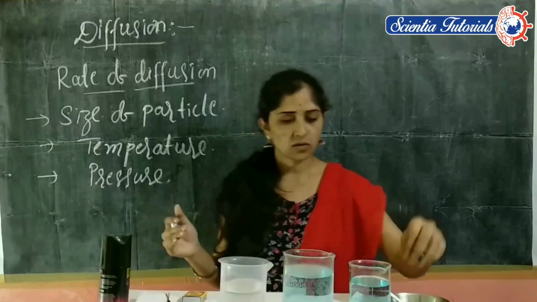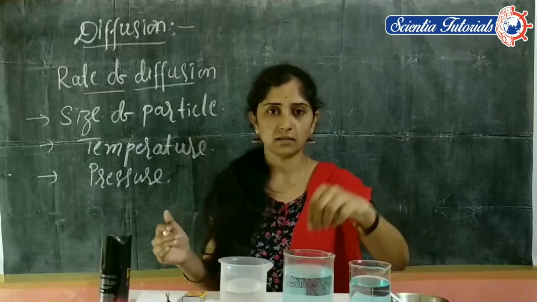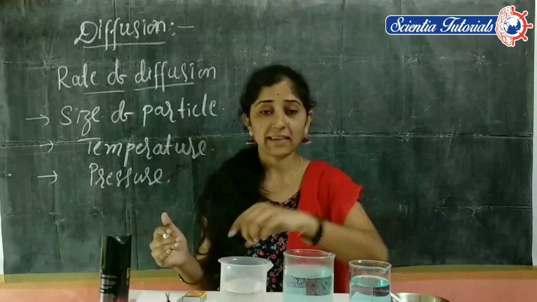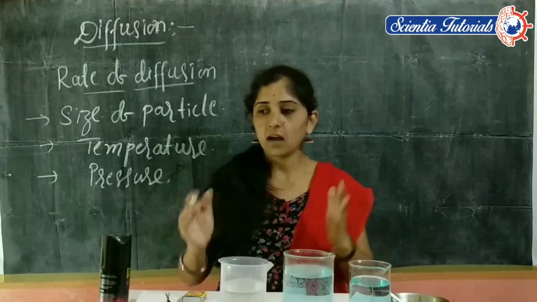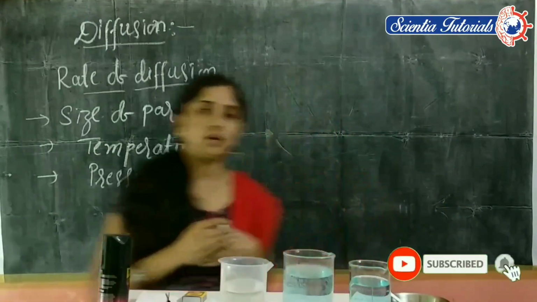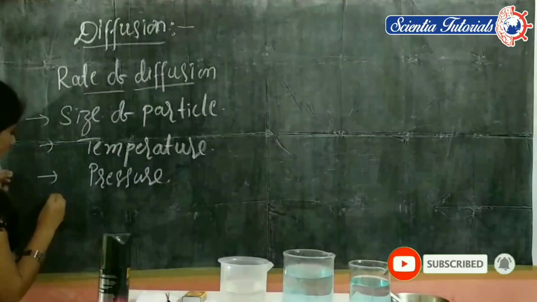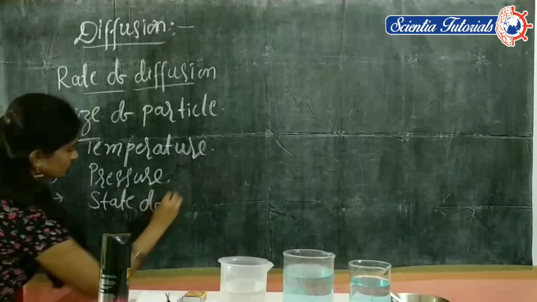Now I took salt here and I added the ink drops. Ink is in a liquid state and salt is in a solid state. So according to the state of matter, diffusion is also different. The state of matter.